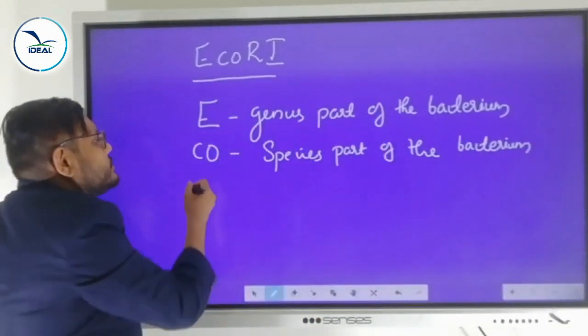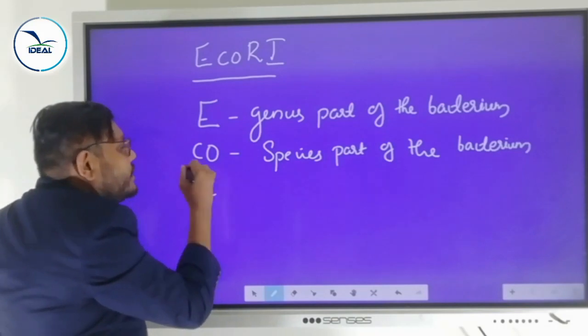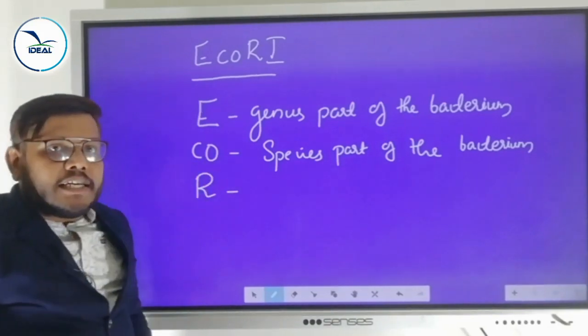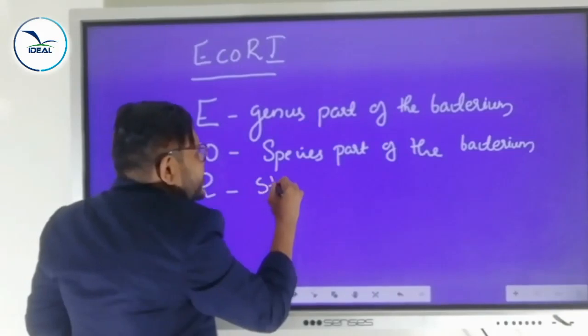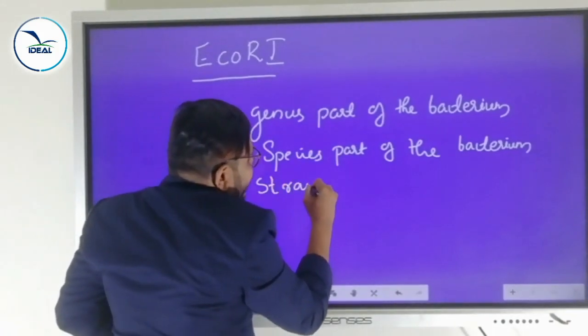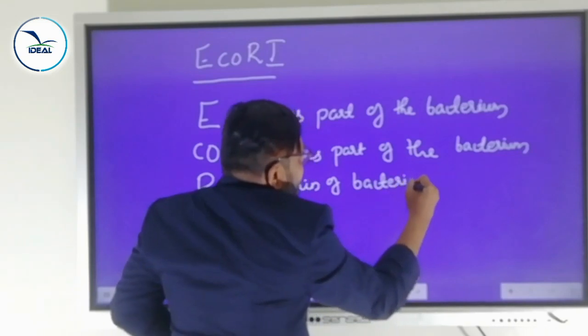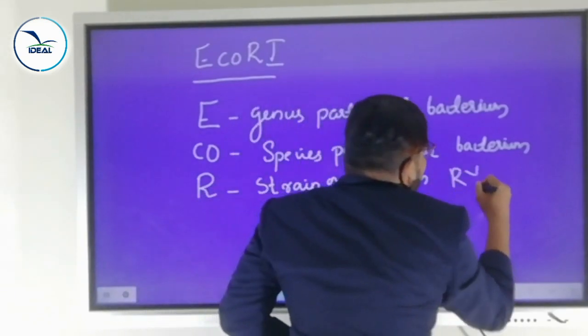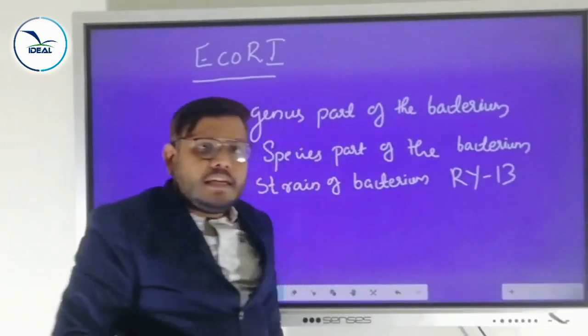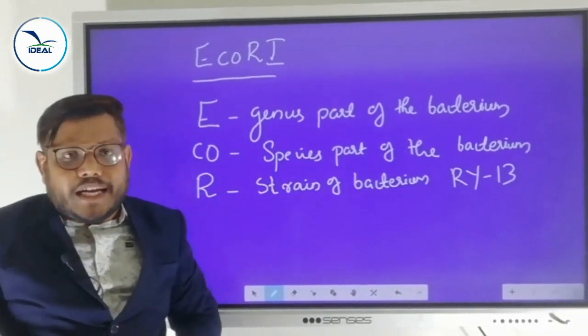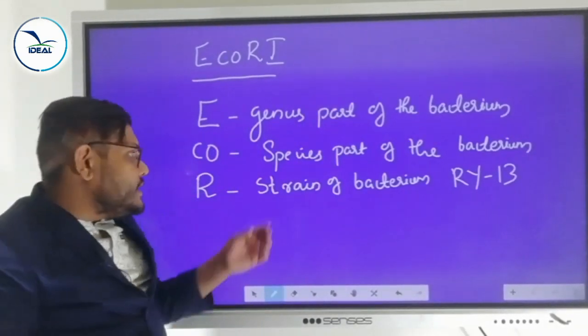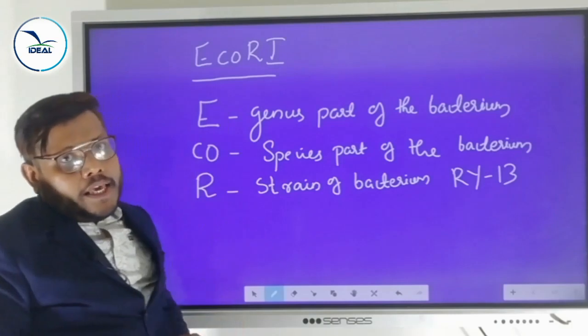Then the next letter R represents the strain of the bacterium. Here the strain is RY13. What is a strain? It is a subvariety of the bacterium, a subvariety of E. coli.